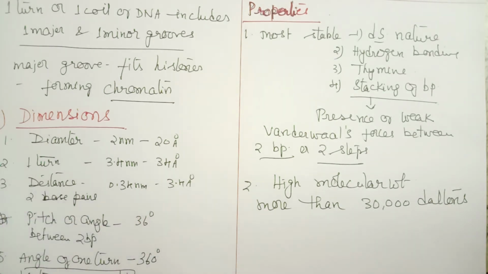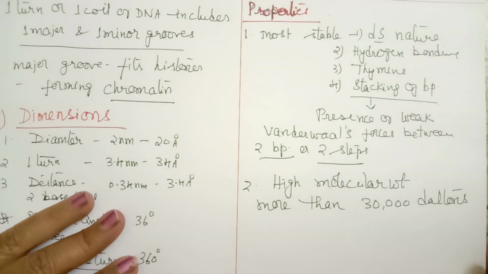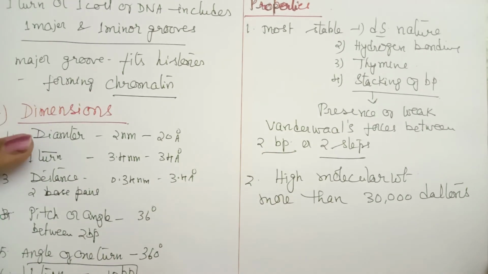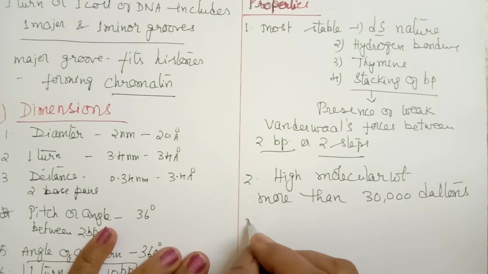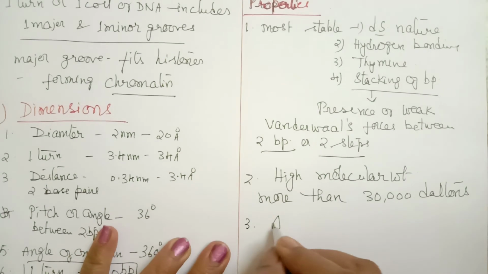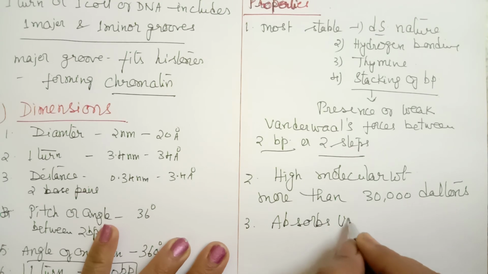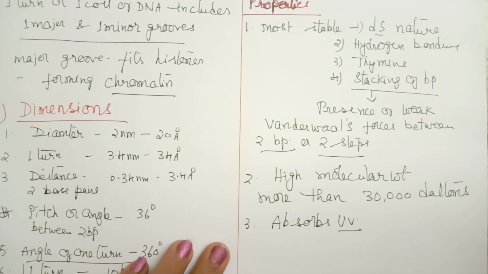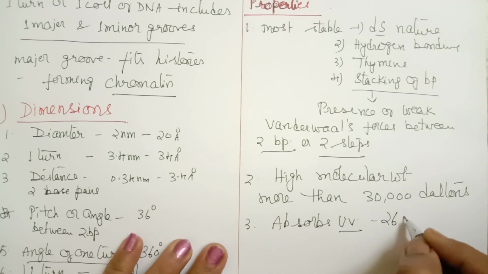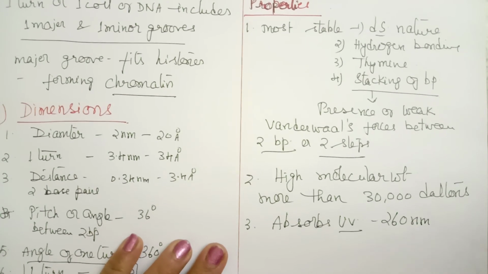More than about 30,000 Daltons. That is, it has a high molecular weight. And the next property, it also absorbs UV light, ultraviolet light. It absorbs UV light of wavelength of about 260 nanometers.